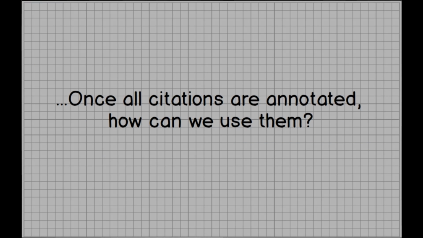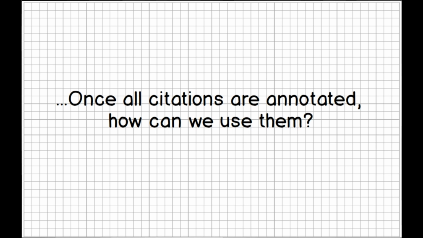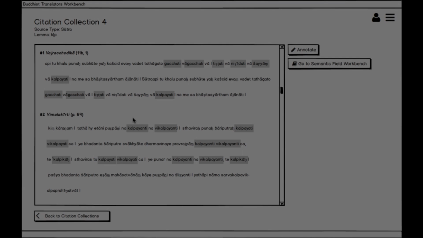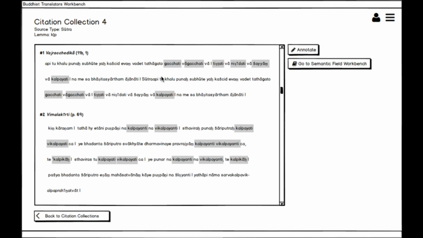Now let's move along to a point where we have annotated all of our citations to see how the annotations we have made can help us in our translation and lexical study. Let's go back to the citation we have just marked up. The gray highlighting signals that we have already annotated that word. You may notice that besides clip and vclip, the adjective kalpika is also highlighted. This is because this passage revolves around a wordplay between the words kalpayati, vikalpayati, and kalpikaha.